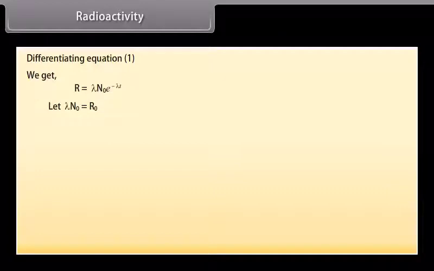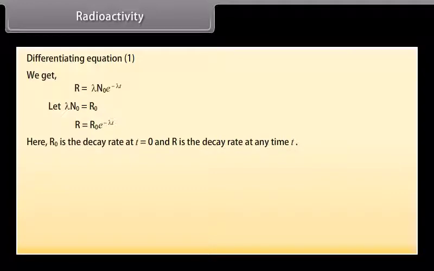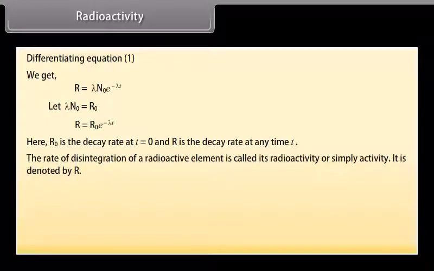Let λN0 = R0. R = R0 e^(−λt). Here, R0 is the decay rate at t = 0 and R is the decay rate at any time t. The rate of disintegration of a radioactive element is called its radioactivity or simply activity.